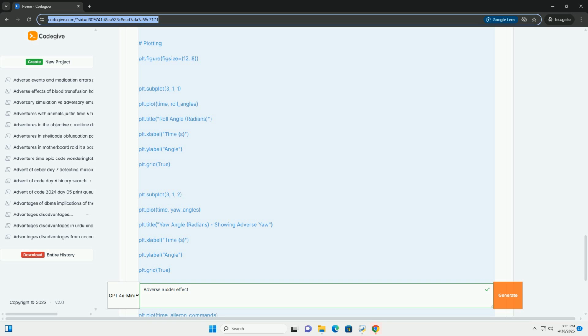Important considerations and extensions. Simplifications: the simulation is extremely simplified. It omits many important factors, including roll and yaw damping, air resistance that resists rotation. Aerodynamic forces dependent on angle of attack, side slip angle, airspeed. More realistic aerodynamic models. Control system dynamics.